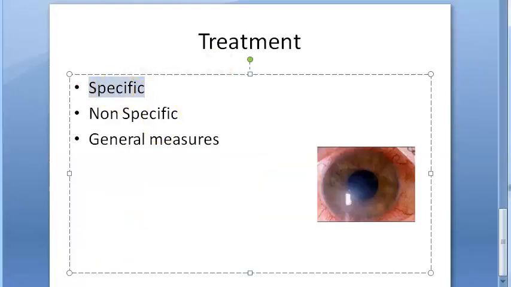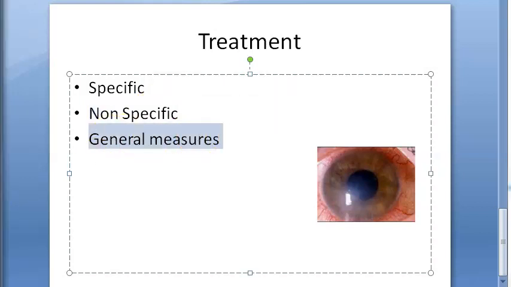In treatment, you have to write specific treatment, like if it is because of bacteria, antibiotics. If it is viral, then how will you treat, etc. Non-specific, you can talk about atropine, cycloplegics to relieve pain, to increase blood supply. Then you can give paracetamol, ibuprofen for anti-inflammatory action, right? Then you can give vitamins A, B, C for early healing. General measures, they can usually say hot fomentation, dark goggles, rest, right? Good diet, all that will help.